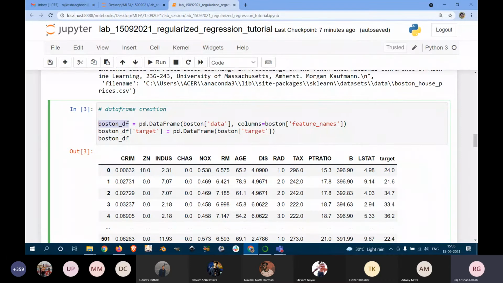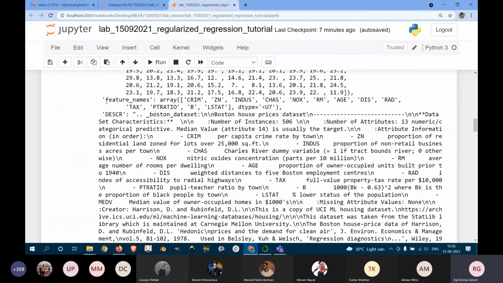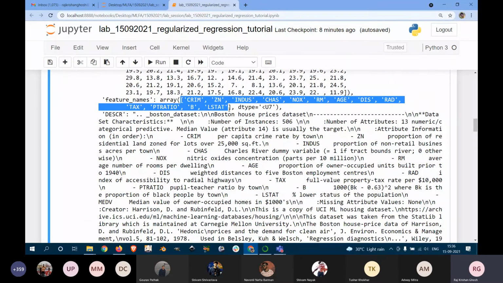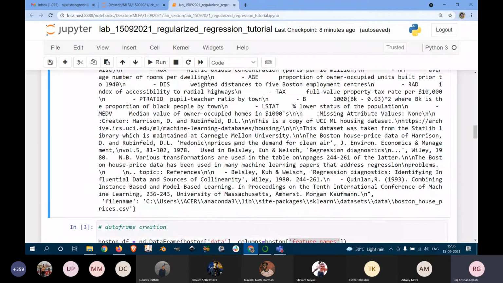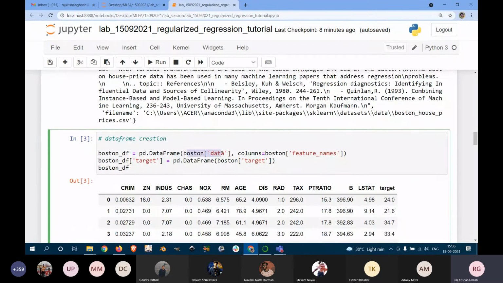So boston_df is equal to pd.DataFrame of the Boston data. All the values in the data key, which we saw earlier, will be put here. The column names will be the feature names, which we also saw as a key where all the names are given. So these will be the column names and the values will be the Boston data.